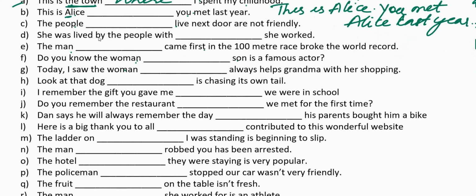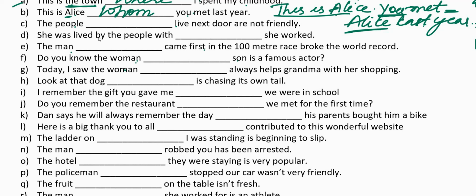The second sentence can also be written in 2 parts. This is Alice dash you met last year can be written as: this is Alice. You met Alice last year. Now, in the first part, we have already introduced the person, Alice. In the second part, you met Alice last year. You is the subject of the verb met. Everybody knows that you met, but that someone, that's the object, is Alice here. Hence, we are supposed to replace the object in the sentence. So, we use whom here instead of who. This is Alice whom you met last year. Alice is the object of the verb met.